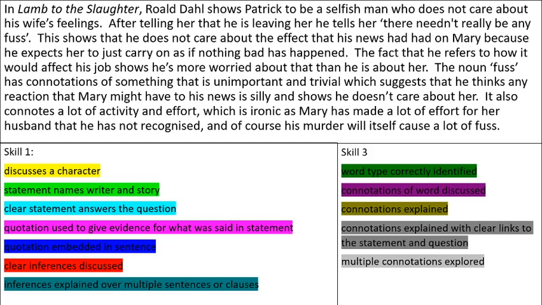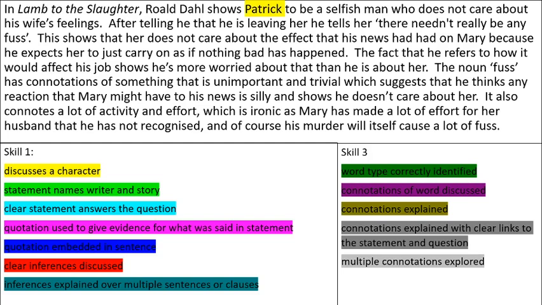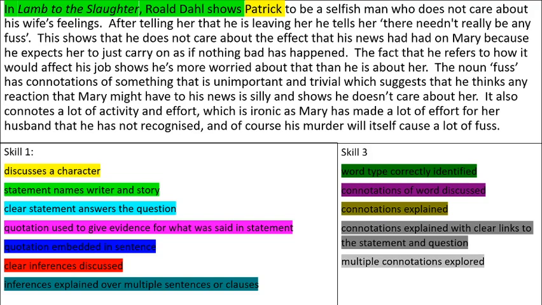If we go through that together. So I'm going to go through them in order. So I want to see, where have I discussed the character? Well, I've done that there where I've said Patrick. Where have I named the writer and the story in my statement? I've done that right at the start. In Lamb to the Slaughter, Roald Dahl shows Patrick. So I've done those first two.